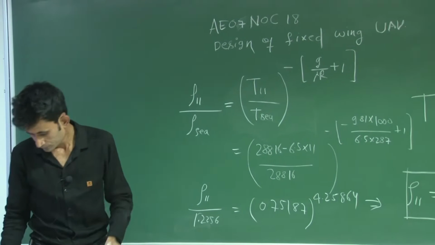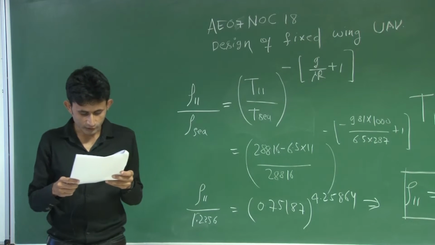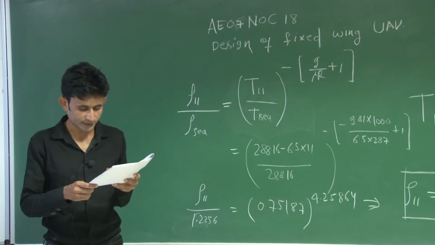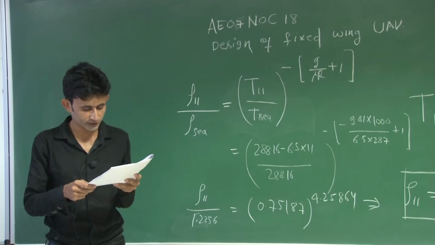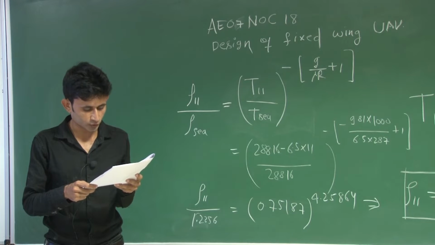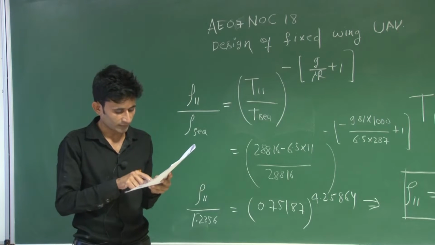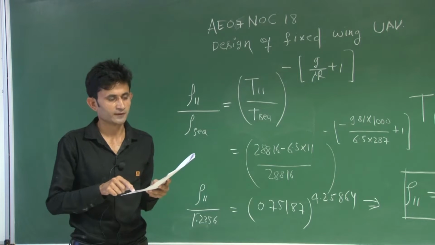And in the fifth question, the high altitude long endurance unmanned air vehicle is flying at an altitude of 15 km of geopotential altitude. The true speed in meter per second at that altitude will be nearest to. So here the question was you have to find the true speed.